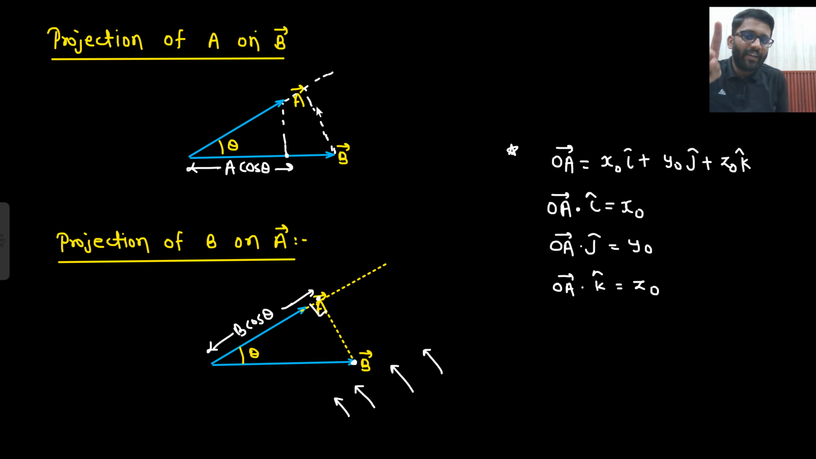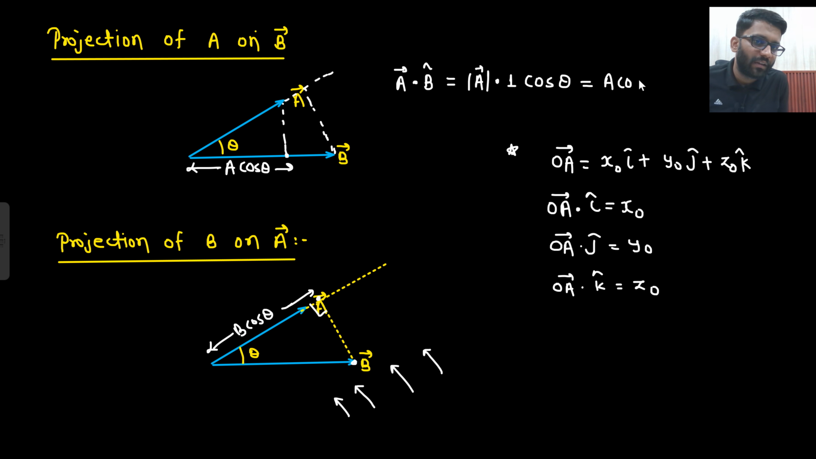I hope you are able to get it. So if I need to get the projection of vector A on vector B, then I need to do the dot product between vector A dot unit vector of B. I need to find the projection of A on B vector. So A vector dot B cap. What will be the answer? Magnitude of A into magnitude of B vector. Sorry, magnitude of B cap. That will be 1 into cosine of the angle between them.